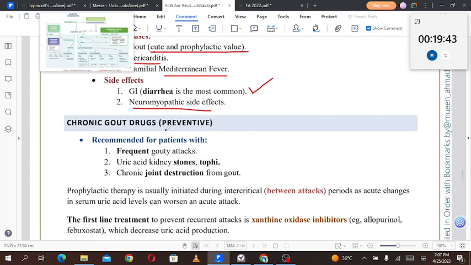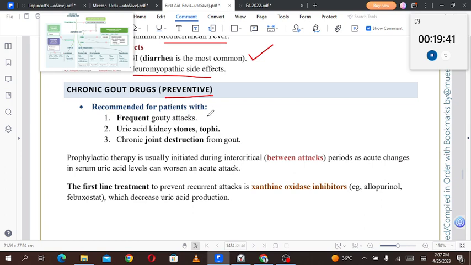Chronic gout drugs, which are preventive for gout, are recommended for patients with frequent gouty attacks, uric acid kidney stones, and tophi, which we saw. These are like calcium deposition under the skin, and chronic joint destruction from the gout. Prophylactic therapy is usually initiated during the intercritical periods between attacks, as acute changes in serum uric acid levels can worsen an acute attack.